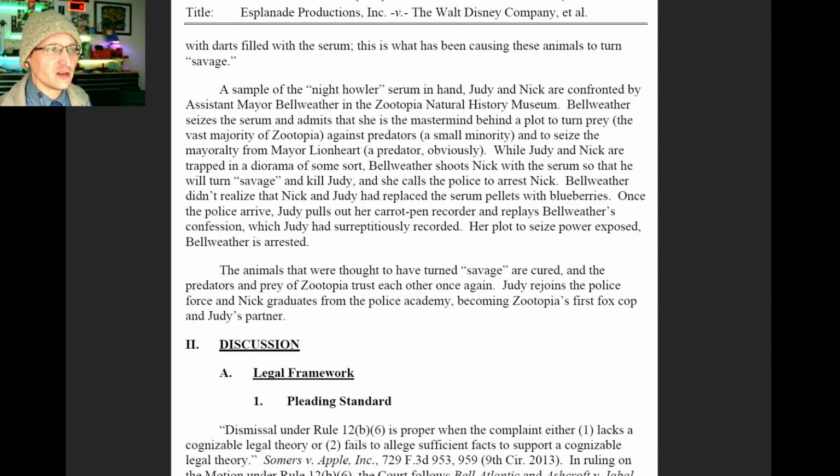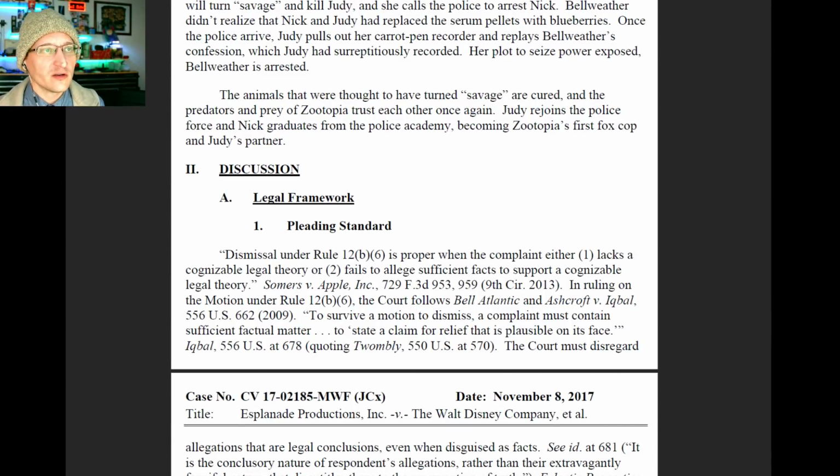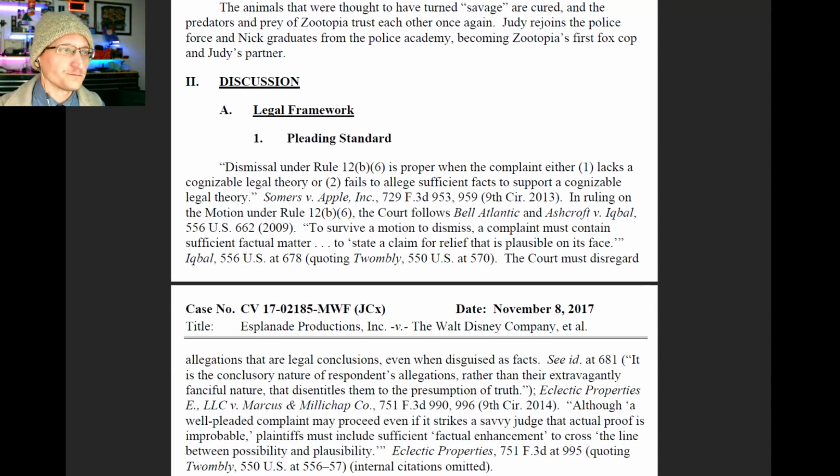Bellwether didn't realize that Nick and Judy had replaced the serum pellets. Once the police arrive, Judy pulls out her carrot pen recorder and replays Bellwether's confession, which Judy had surreptitiously recorded. Her plot to seize power exposed, Bellwether is arrested. The animals that were thought to have turned savage are cured, and predators and prey trust each other once again. Judy returns to the police force, and Nick graduates from the Police Academy, becoming Zootopia's first fox cop and Judy's partner.